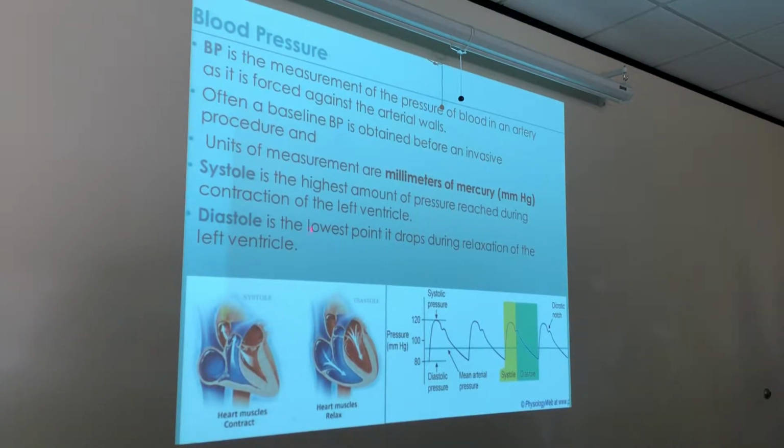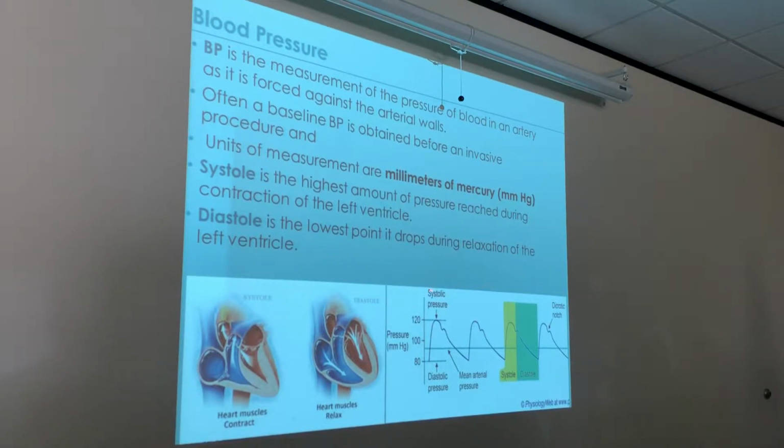Okay? So how that looks on our spectral analysis is that you see our little graph right here, right, guys? The upslope right here, that's our systolic pressure. The peak right here, when we're measuring ultrasound, we call that our peak systolic velocity, because we're measuring velocity because we're doing blood flow.